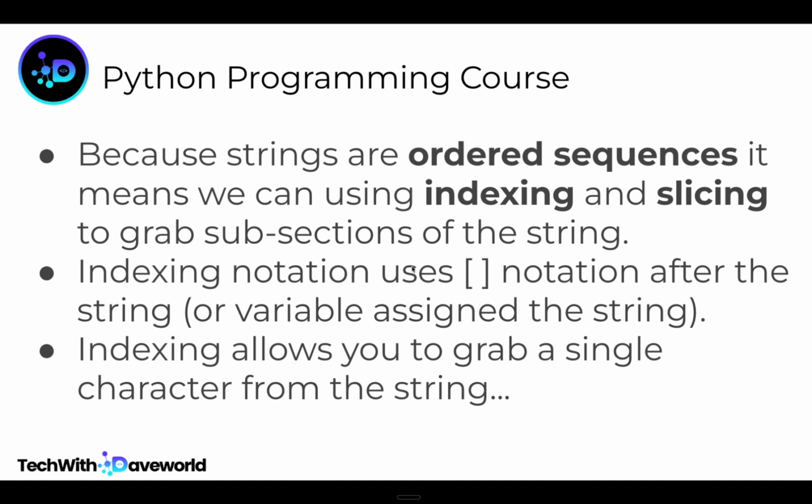For example, if you have a variable name, like we did in our previous lecture, where name is equal to Daveworld, and we want to access just the first character D, then we can access D by using the index 0. Basically, Python goes ahead and takes the first character. Indexing starts from 0, and we're going to talk more about that in our upcoming slides. So indexing allows you to grab a single character from the string.